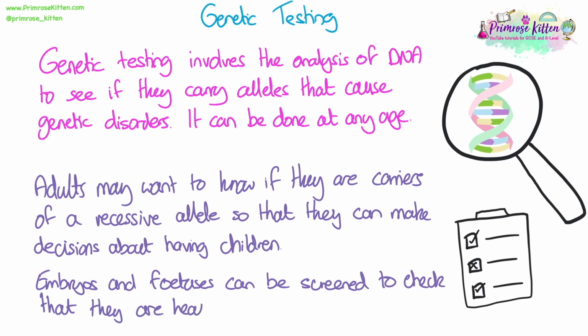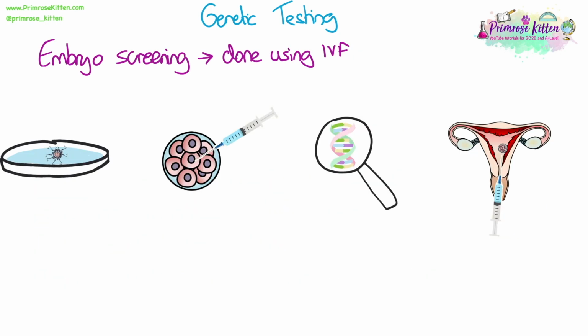Embryos and fetuses can be screened to check that they are healthy using genetic testing. This also allows parents to make decisions about how to continue with either IVF or with a pregnancy. So let's first look at embryo screening. This is done using the IVF process.